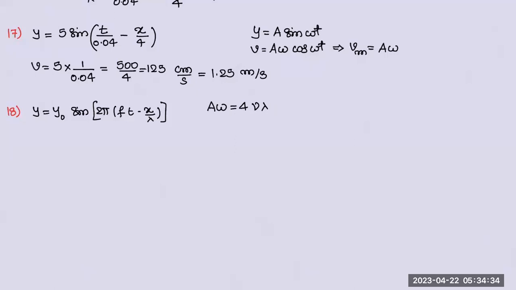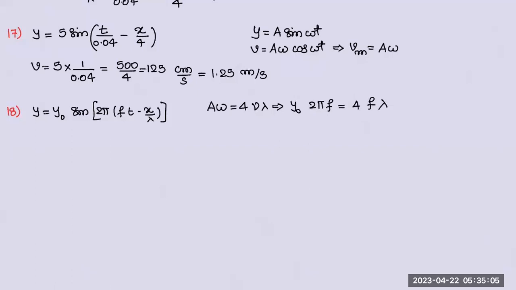Fine. Now substitute the data. A is y naught in this equation. Then, what is omega? Omega is 2 pi f here, right? 2 pi f is equal to 4 times frequency times lambda. Frequency is f only.